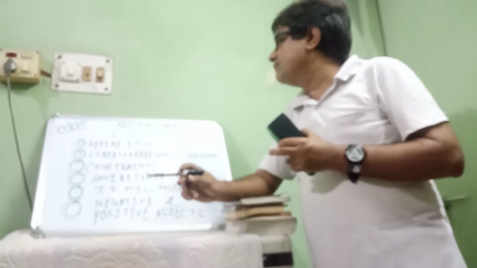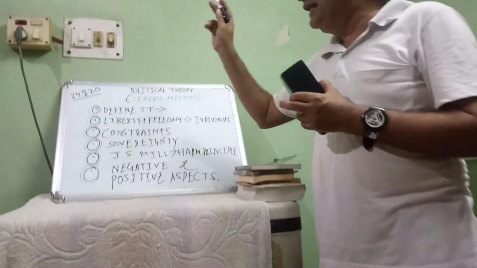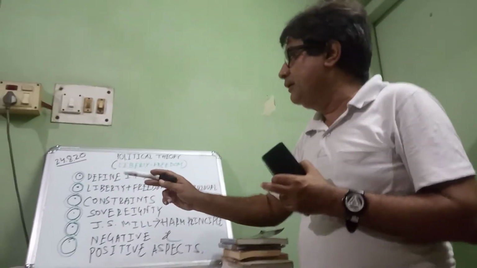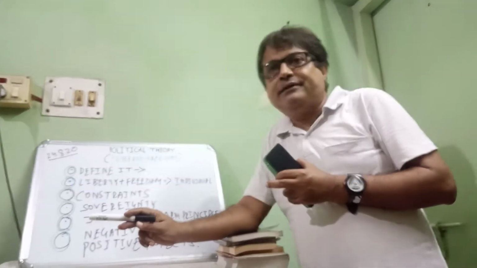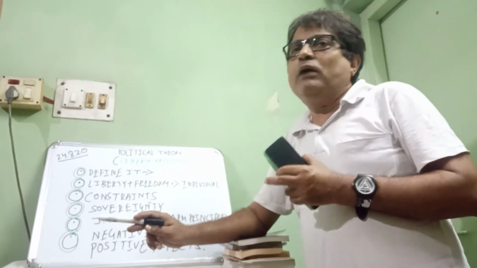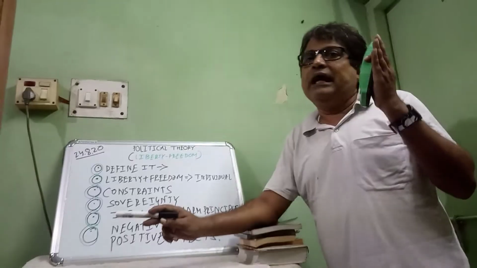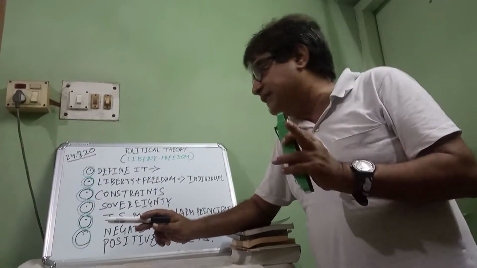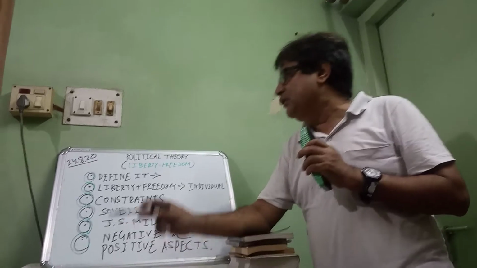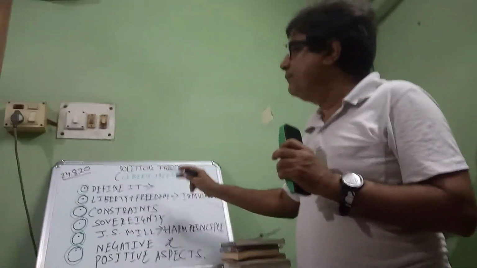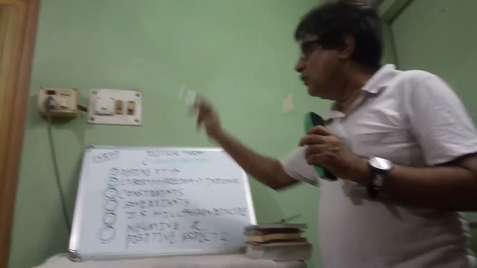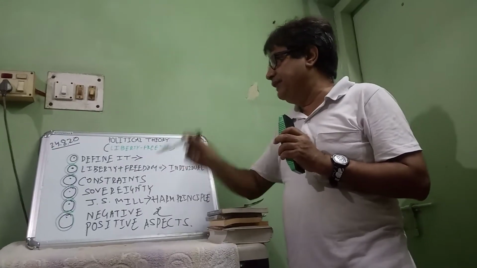Why? Because if I enjoy unlimited liberty or freedom, that might create anarchy in the society. Then what will happen? Everyone will do whatever they like. There are no restrictions. So for that reason, liberty and freedom are not totally unlimited. They are limited in a rational way. So for that reason, we study constraints on liberty and freedom.